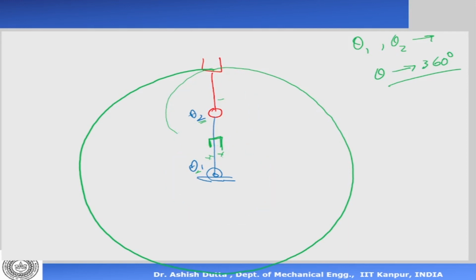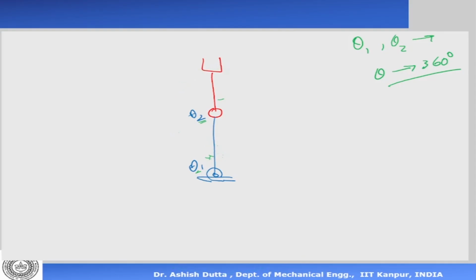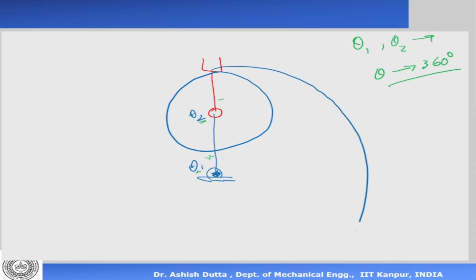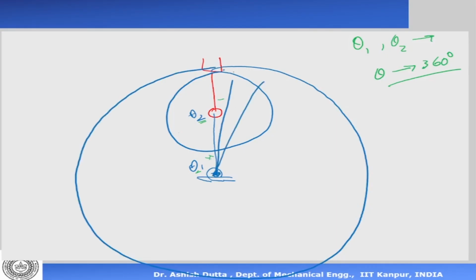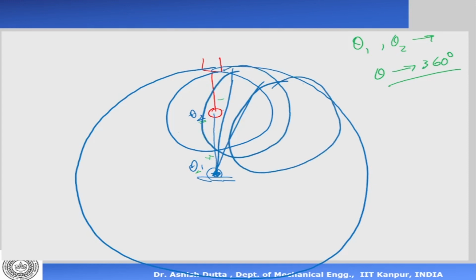Let me draw it again and explain what I just did. This is 1 degree of freedom. This is the 2 degrees of freedom, planar. It can go 0 to 360 degrees. Both the joints can rotate that much. So this can rotate 360 degrees, so it becomes like that. Then this one can rotate 360 degrees, which means it gets a big circle like that. And for every position here, this circle is also moving. So this is generating another circle there.